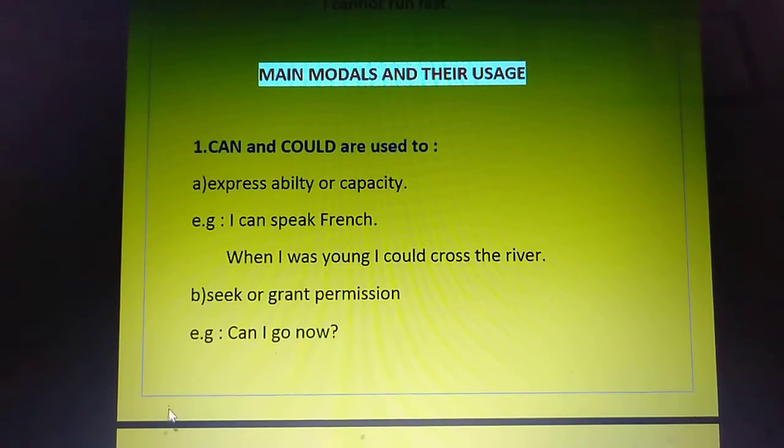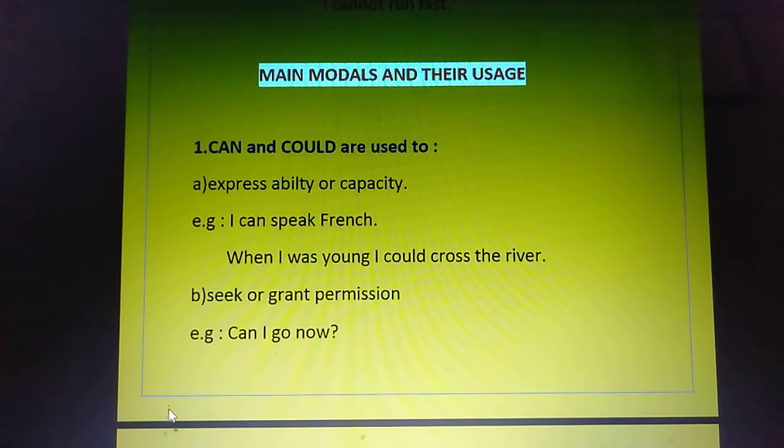You see, children, though modals are very easy because you know the meaning of these words which you use in your day-to-day language, they are a bit confusing. If you know the exact usage of all the words, then only you will be able to fit them in the blanks. First of all, could is a past form of can, right? So you have to use could when you have to write sentences in the past, and there are other usages also which you will get to know as I explain.